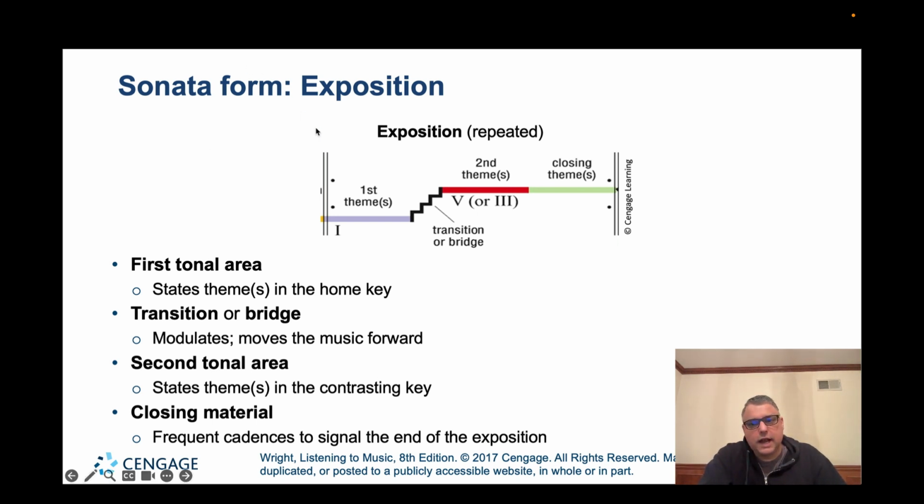If you see on this diagram, you see the first theme in purple, this little bridge, the second theme in red, and the closing themes in green. If you notice these two little dots, in the music, two bar lines and two dots are called repeat signs. That just means the exposition is typically repeated, because they want the listeners to be familiar with all of the material in the exposition.